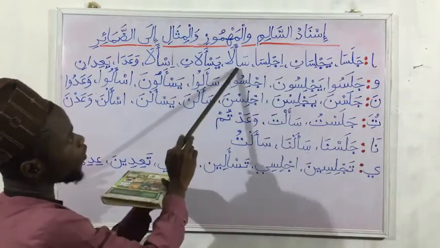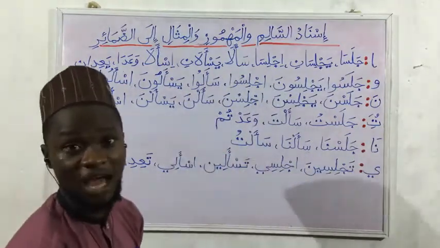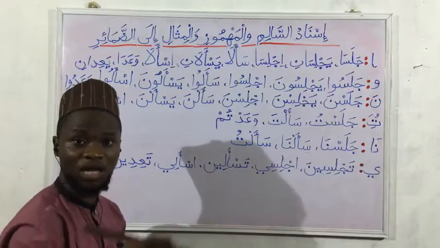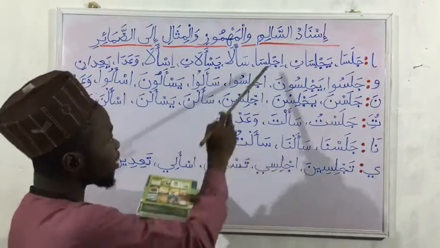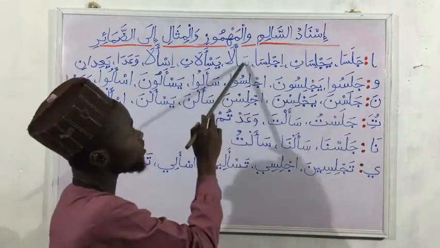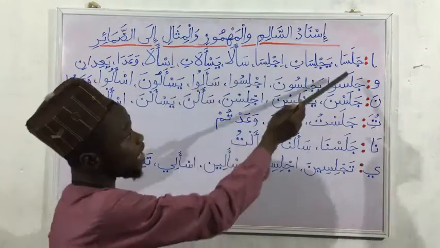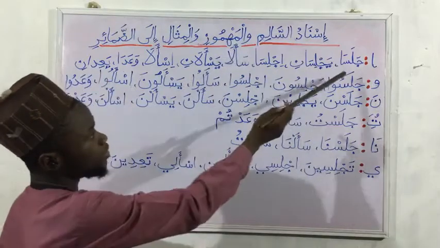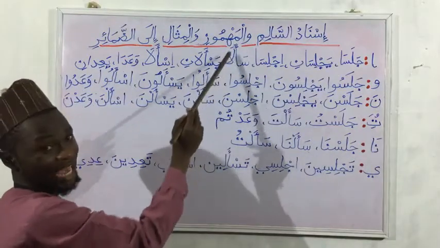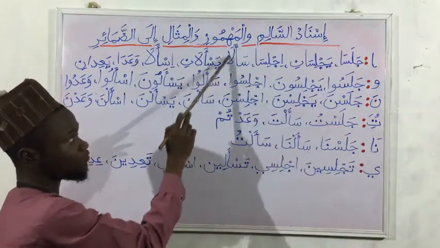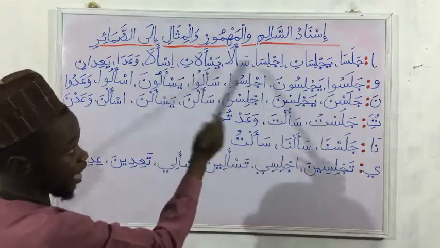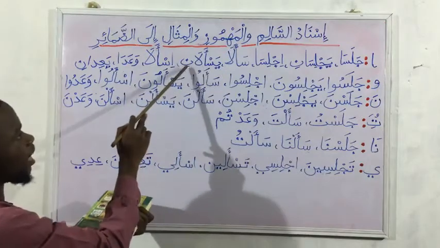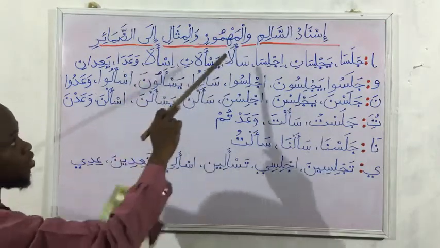Then for Mahmuz, from the verb Sa'ala. Mahmuz is the one that has hamza, no matter the position, whether beginning, middle, or end. The example we have here is for the middle. So we have Sa'ala. The same thing that happens with Jalasa happens here. The lam takes fatha, and the alif is attached to it, because this is lam and alif. So this is the alif we are talking about. Then we have Sa'ala, Yas'alani, and Is'ala. That is for Mahmuz.